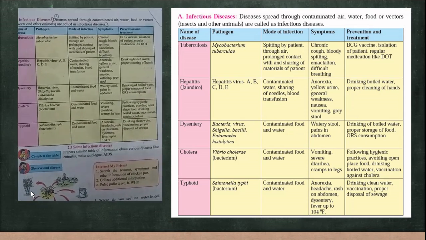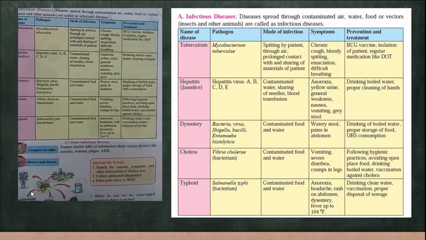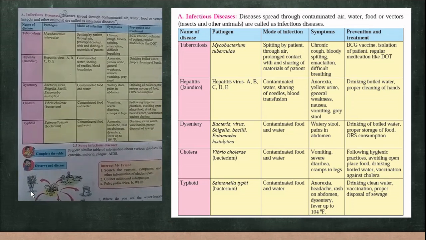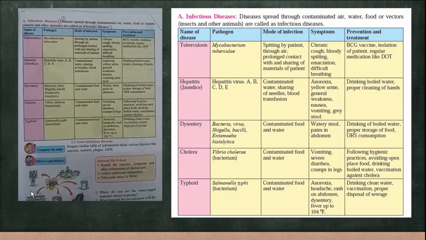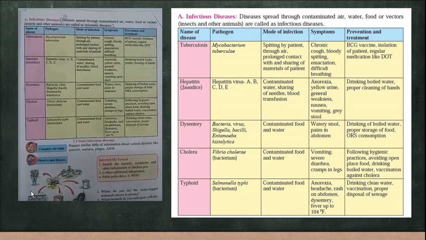Now, what are its symptoms? The person will have a chronic cough, blood in the spit, emaciation, and will suffer difficulty in breathing. The treatment for tuberculosis: the BCG vaccine is given.